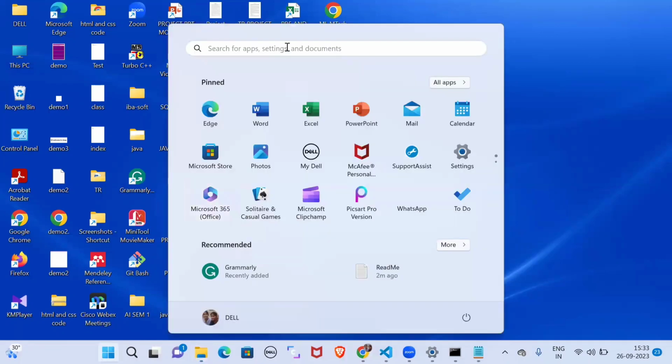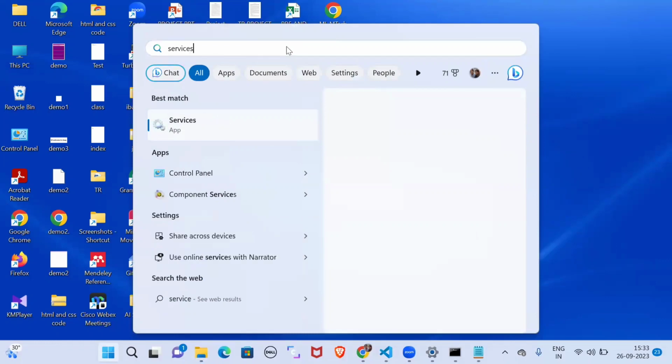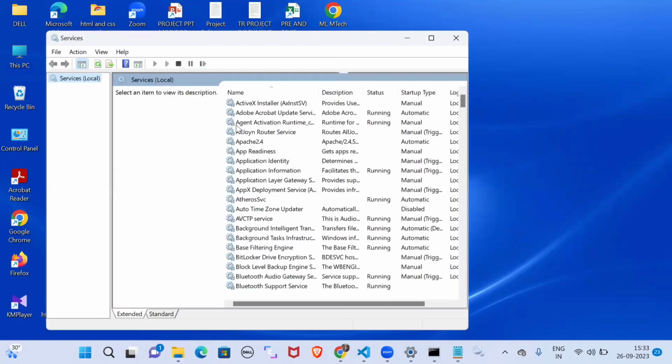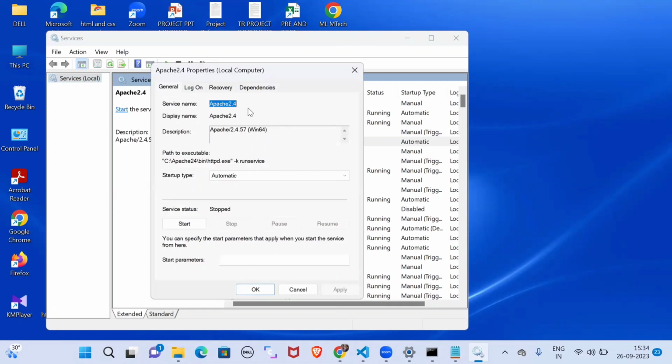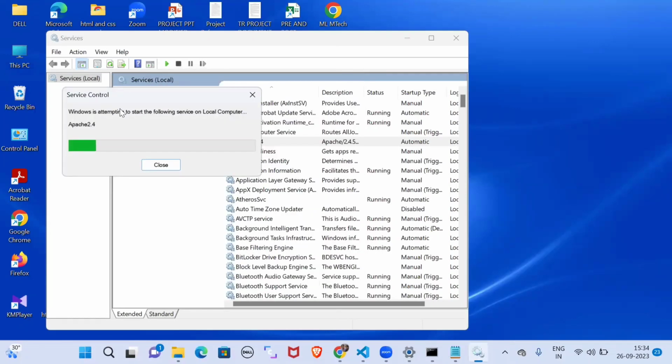Now go to Windows and type services. Click on services. And find Apache 2.4. And click on start.